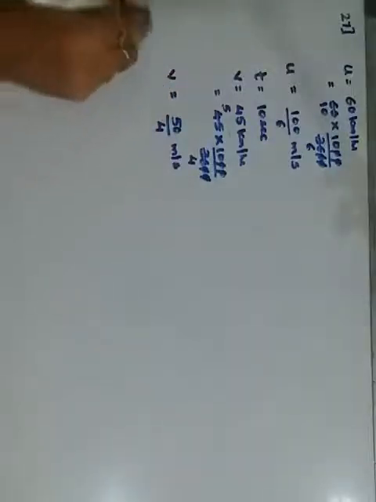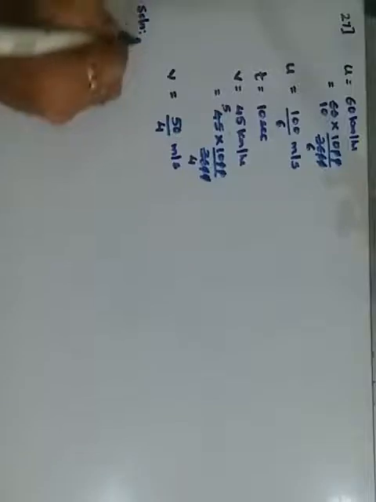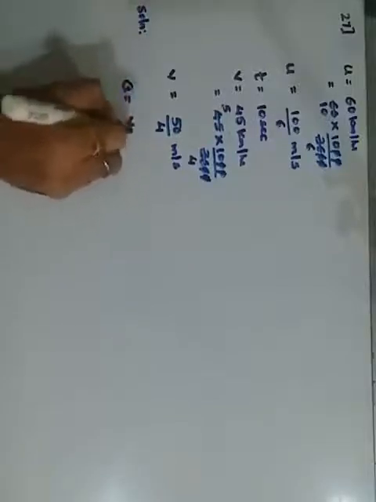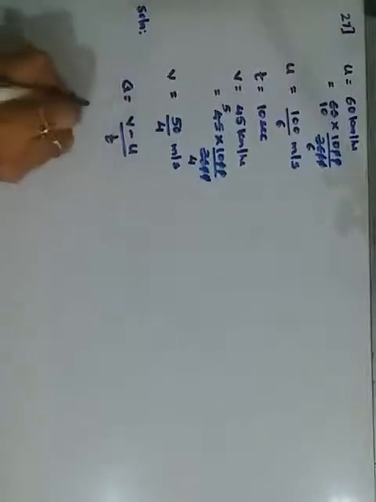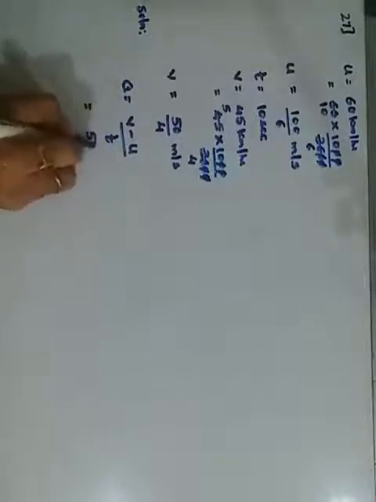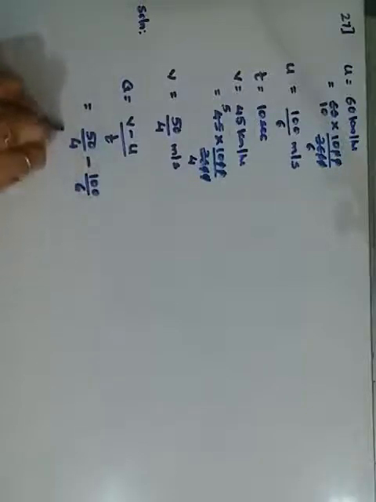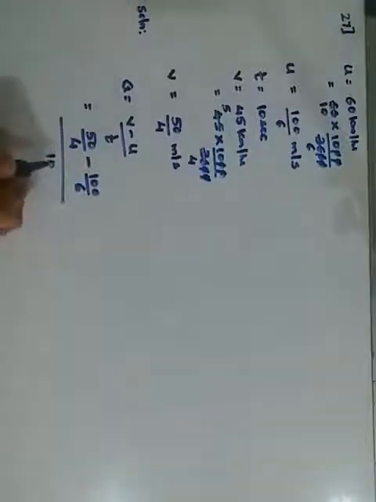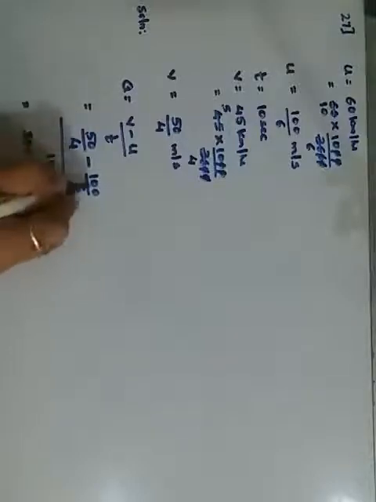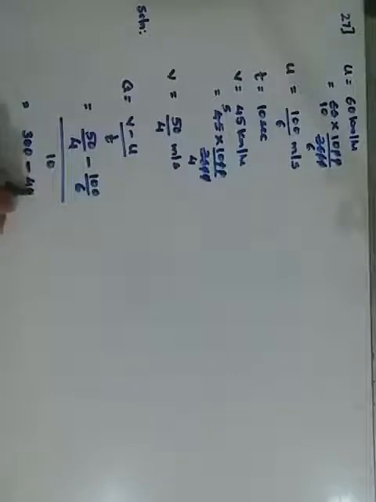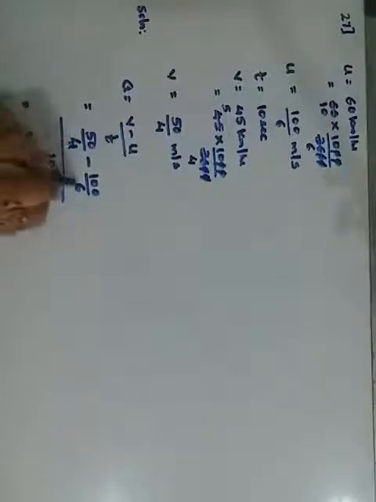We want the retardation. Retardation is same as acceleration but only a negative answer. Therefore a is equals to v minus u upon t. When I solve this, your v is 50 upon 4 minus u is 100 upon 6, all upon time, which is 10. Look at the calculation part. I am not going for LCM, directly going for cross multiplication. 6 into 50 is 300 minus 4 into 100 is 400, upon 4 6s are 24, upon 10.